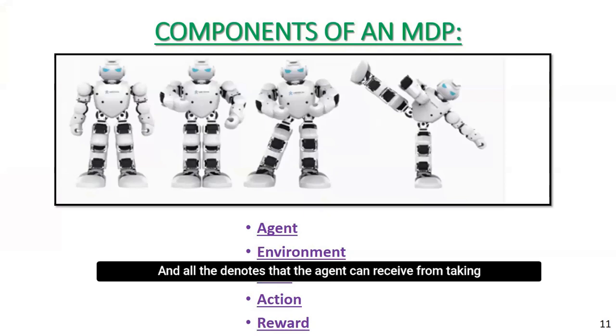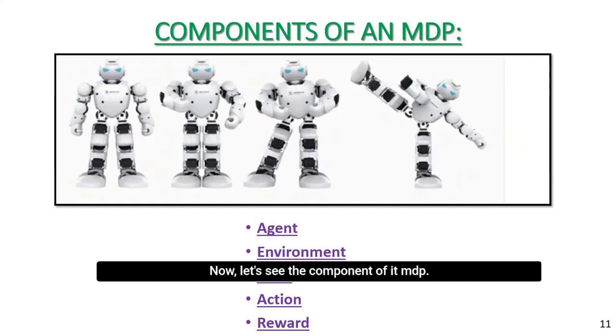That is, all the rewards that the agent can receive from taking actions in the environment. This process of selecting an action from a given state, transitioning to a new state, and receiving a reward happens sequentially over and over again, which creates something called a trajectory that shows the sequence of states, actions, and rewards throughout the process. It's the agent's goal to maximize the total amount of rewards that it receives from taking actions in given states of the environment. This means that the agent wants to maximize not just the immediate reward but the cumulative reward that it will receive over time.